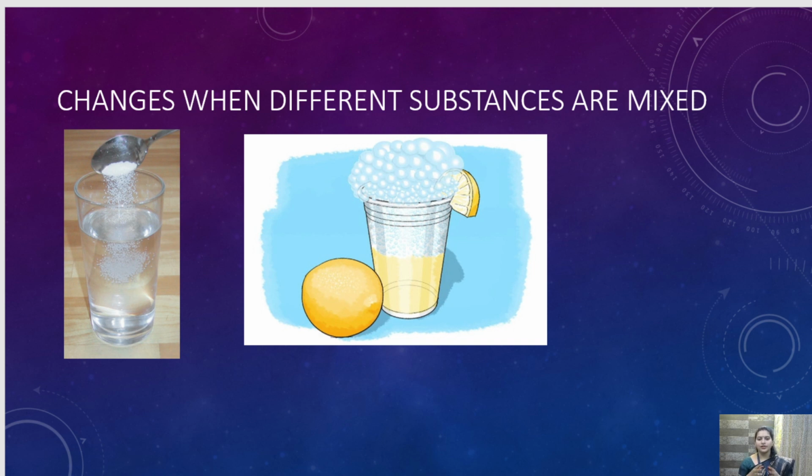Okay, so if we are having a mixture of salt and water, what we will do? We will boil it. The water will be converted into vapor. Okay, and the salt will remain at the bottom. So we have separated salt and water. Okay, and the water that is converted into water vapor, we can again condense it to form water again,